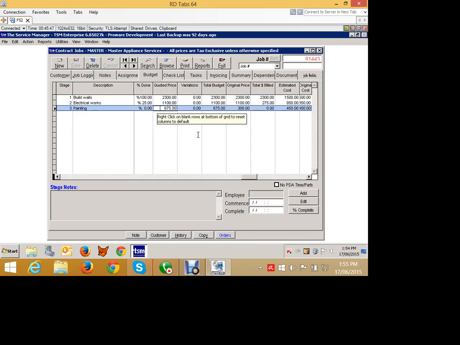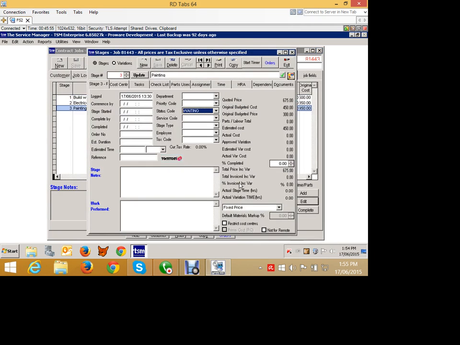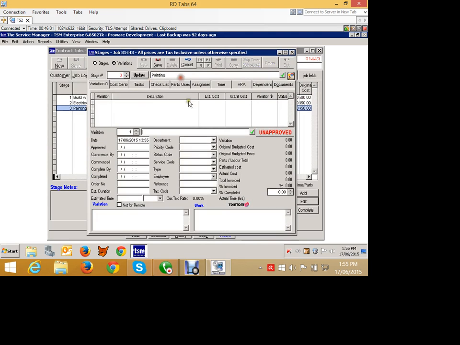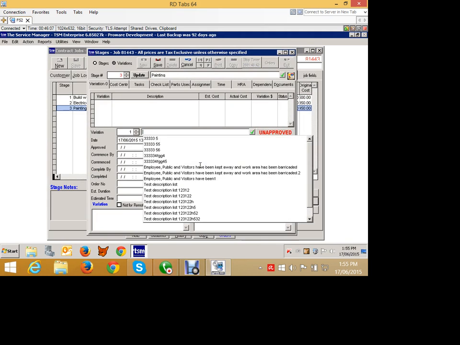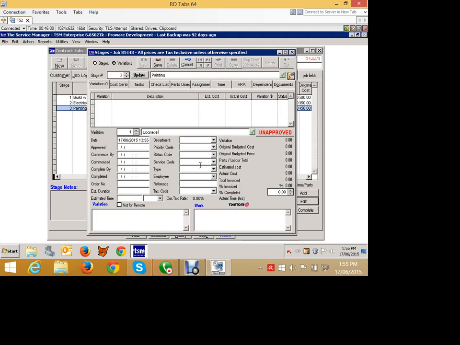I want more expensive paint. Don't like the paint we chose. I want more expensive paint. So what we can do is create a variation. Okay? So I come along here to my painting stage and click on variations. I'm going to create a brand new variation, and let's upgrade the paint. Let's just say whatever that is.